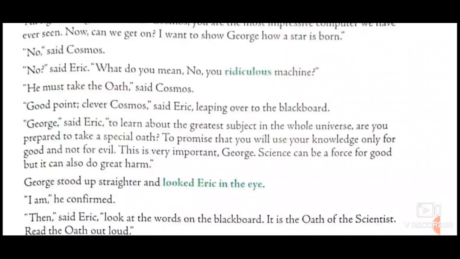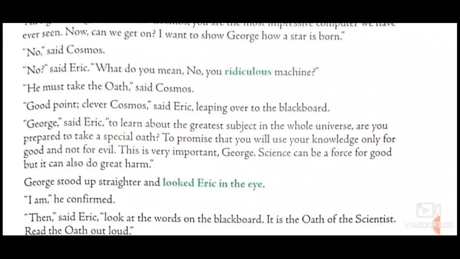He tells George that until or unless you take this oath, you cannot get the greatest subject in the whole universe, because science can be a blessing, science can be good for the humanity, and it can also cause a great harm or threat for the humanity or the humankind.